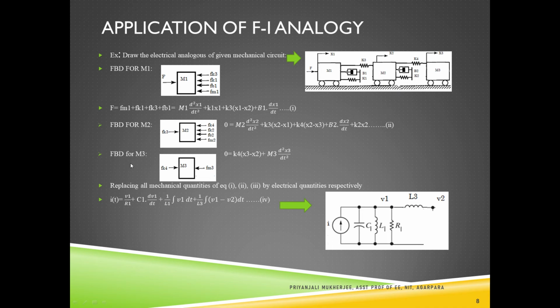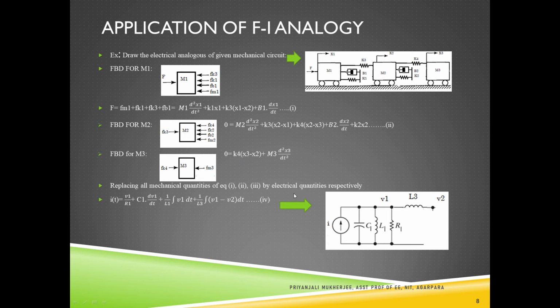And next the free body diagram of M3. For this M3, similarly F of M is acting in the opposite side and only K4 is connecting to it. So the summation is K4 into x3 minus x2, plus M3 d square x3 dt square, that is equal to 0. Now we are getting the equations from the free body diagram, equation 1, equation 2 and equation 3. Now we have to use the force current analogy, and we have to replace all mechanical components of equation 1, 2 and 3 with the electrical quantities respectively.